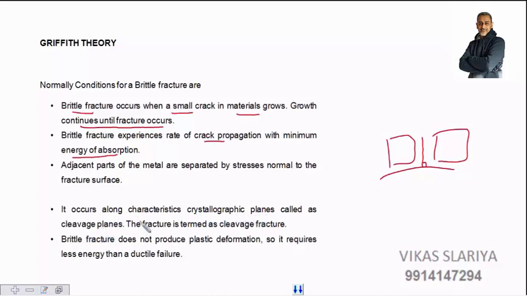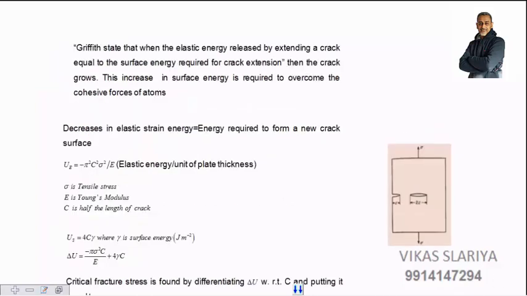It occurs along characteristic crystallographic planes called cleavage planes, and the fracture is termed cleavage fracture. Brittle fracture doesn't produce plastic deformation, so it requires less energy as compared to a ductile fracture. Yes, the energy required is less. That is why it propagates so fast, because the energy requirement is very less as compared to a ductile fracture.